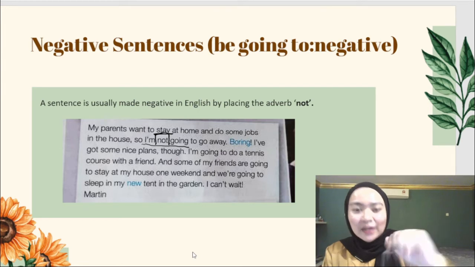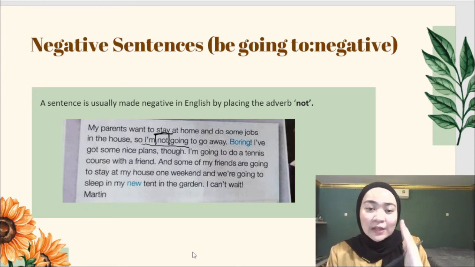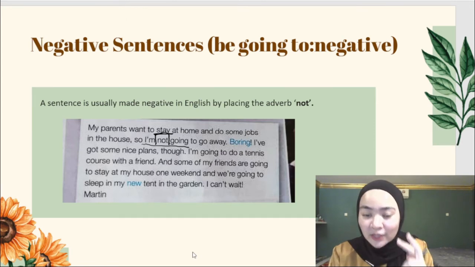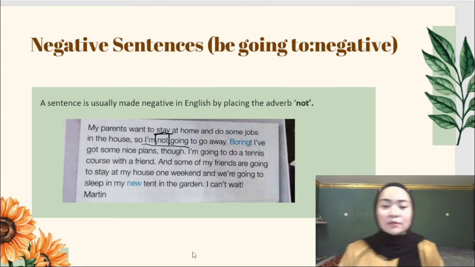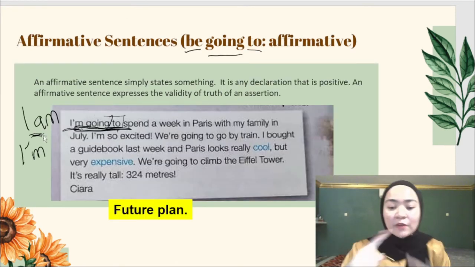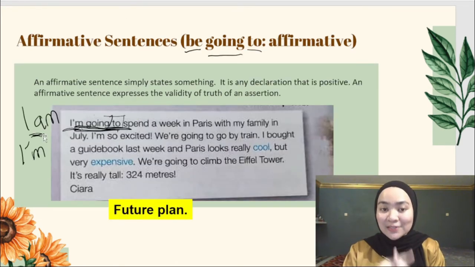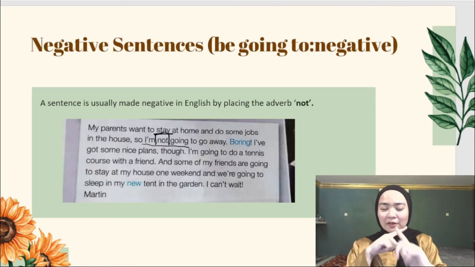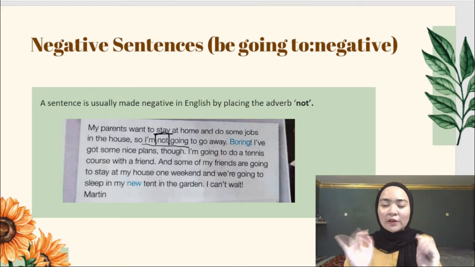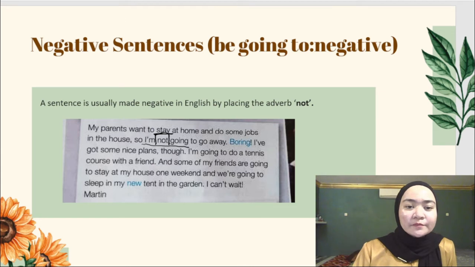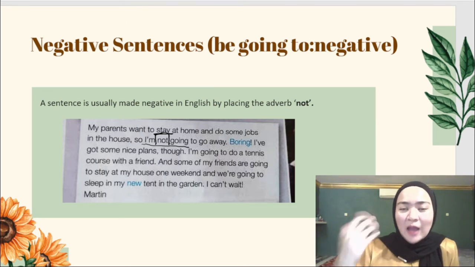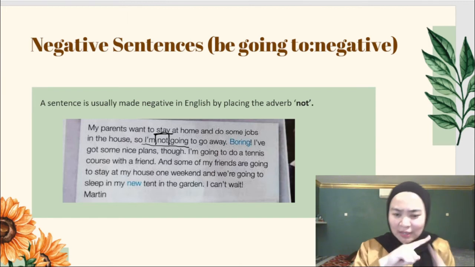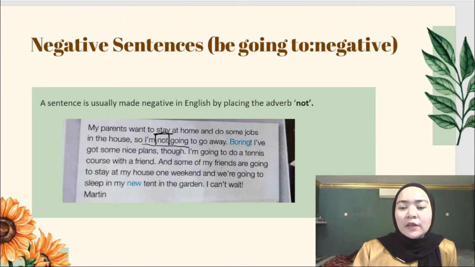So this is negative. A negative sentence has not, it has negative words, while in an affirmative sentence there is no negative word. Negative means not in the sentence, while in affirmative there are no negative words. So affirmative, I'm going. Negative, I am not going. And this example here also talks about a future plan.